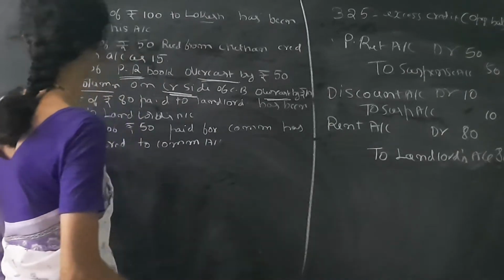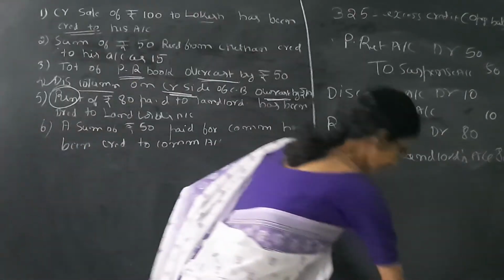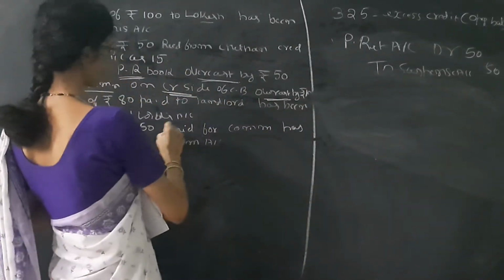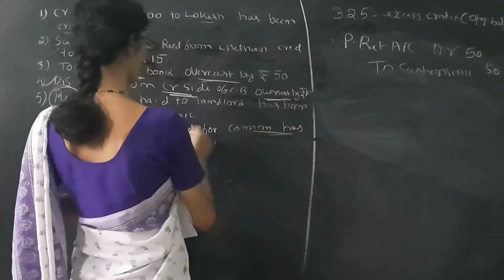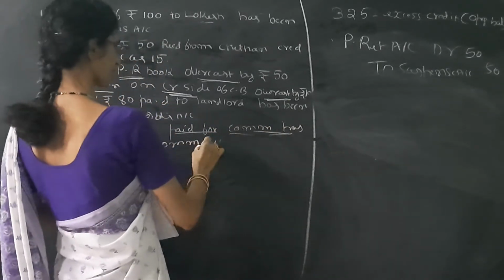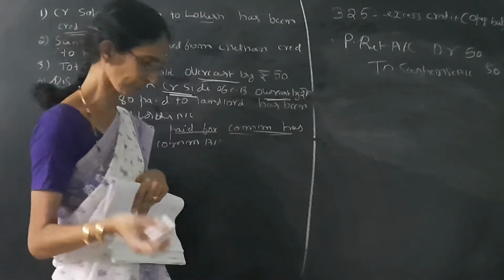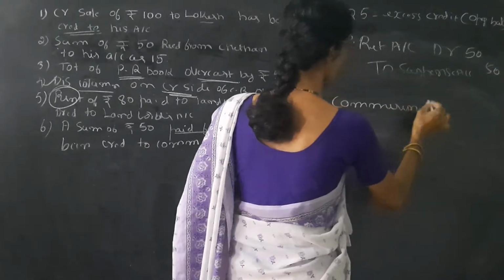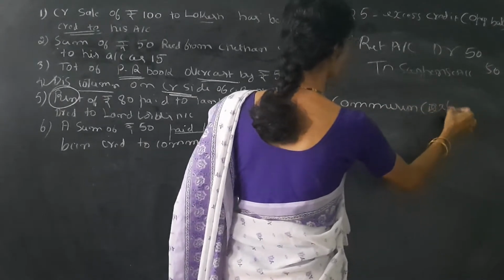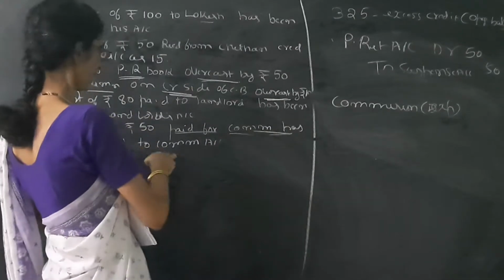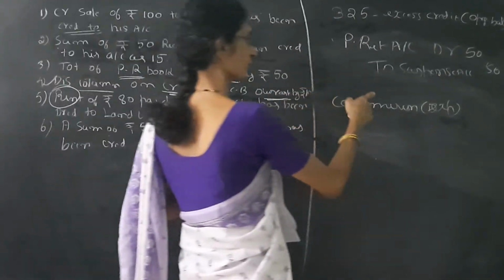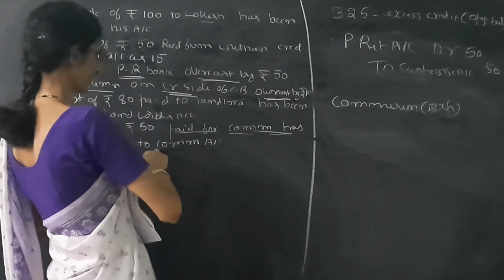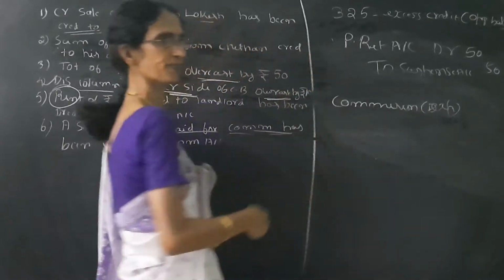Next, you can see the last transaction. It is like this: a sum of 50 rupees paid for commission, that is a payment for commission, has been credited to the commission account. When you are paying the commission, that means commission should be debited, because it is an expense. We are paying it, but what happened to the commission account? It is wrongly credited. That means actually it should be debited. Now it is credited, so reverse the last one.